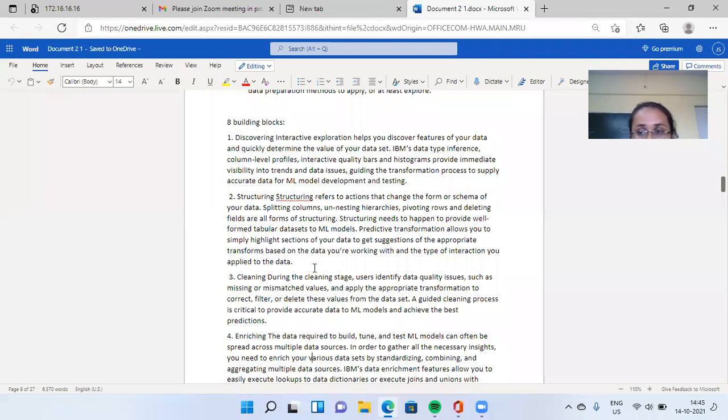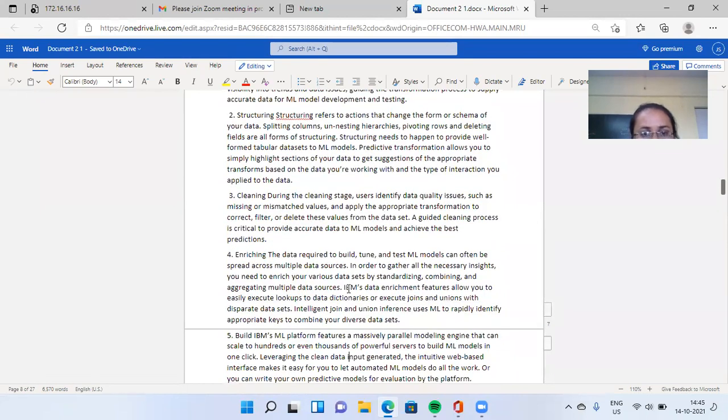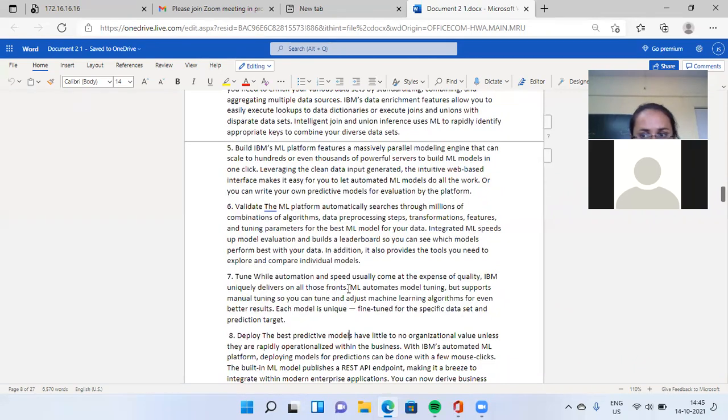Cleaning means whatever data you have taken, the remaining unwanted data you want to clear. Next, enriching the data required to build the model. Next, validate the machine learning model.